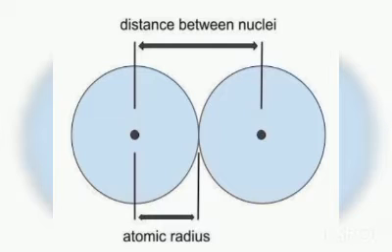Due to the greater attraction of electrons towards the nucleus, it will result in decreasing the size of an atom. So atomic size will decrease across the period. The trend in a group is that atomic size, or the atomic radius, will increase down the group.